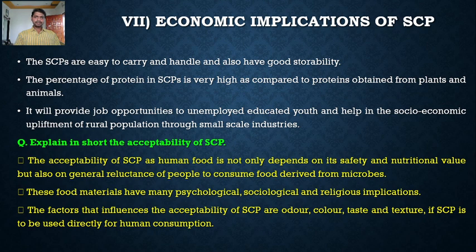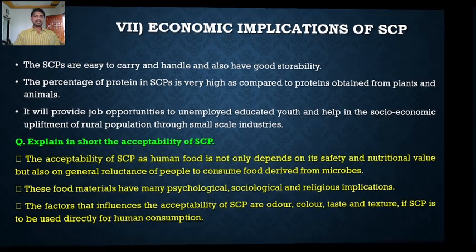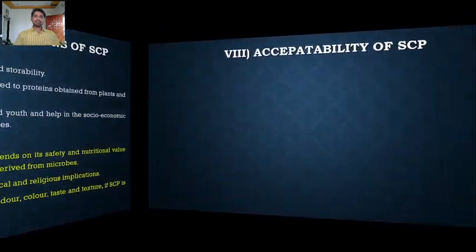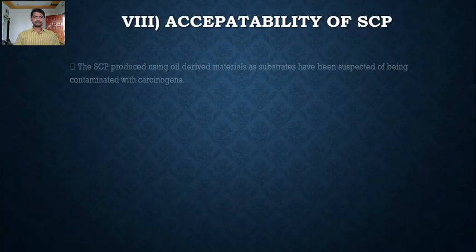So factors like odor, color, taste and texture are important, and they also influence the acceptability of SCP as food for human consumption.